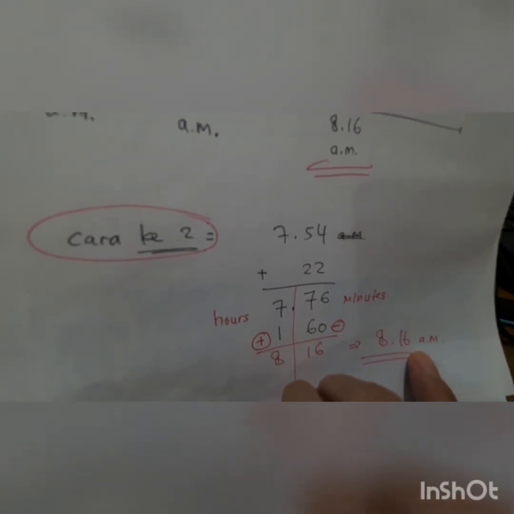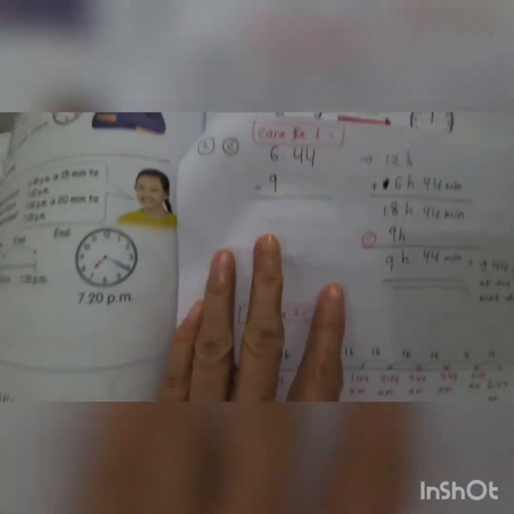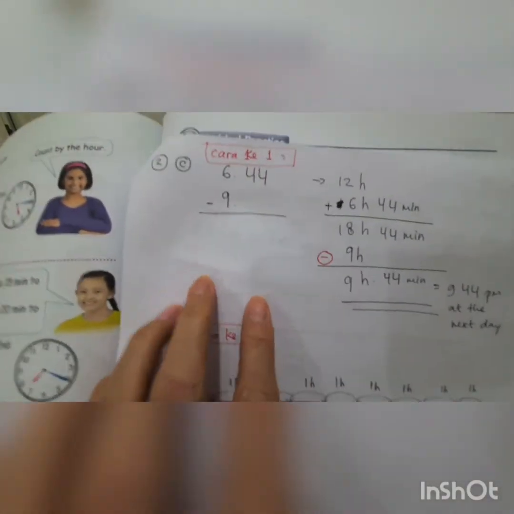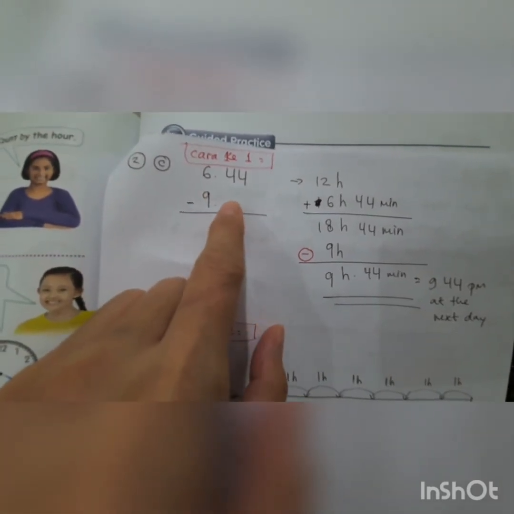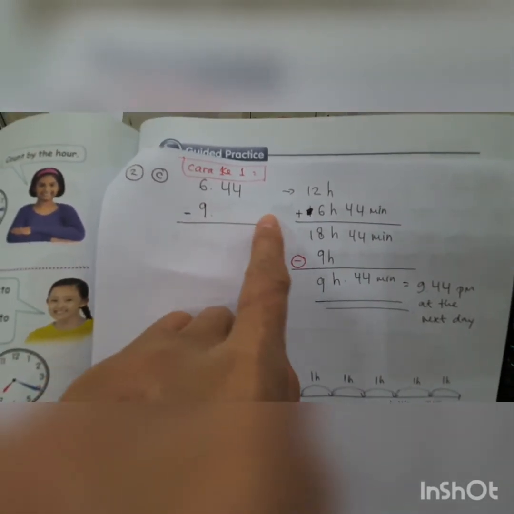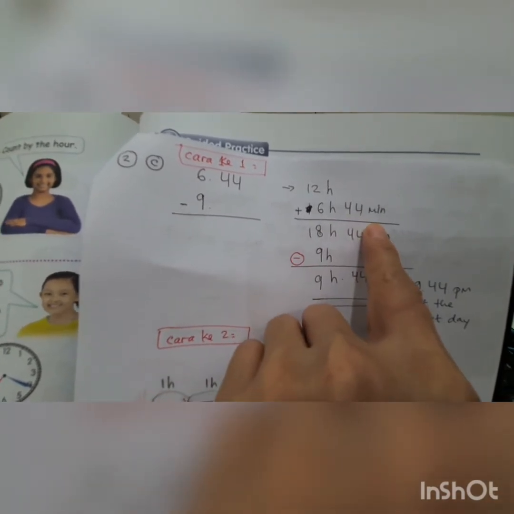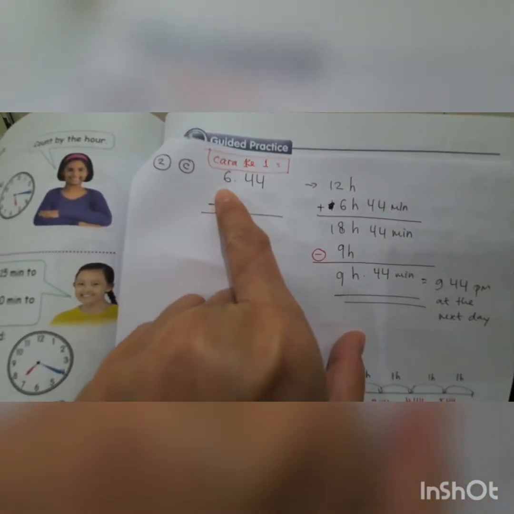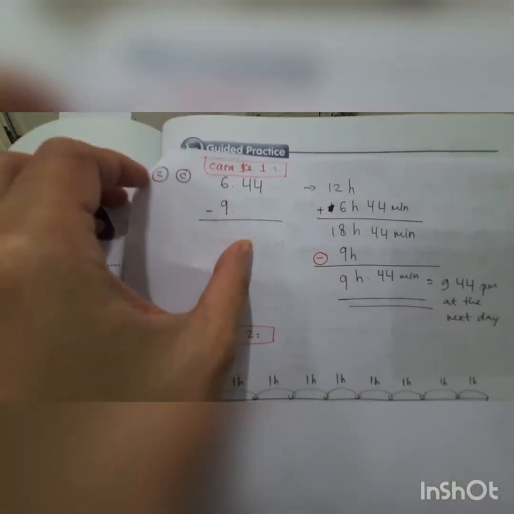So next. This one to C. This one 6 hour 44 minutes. 6:44 minus 9.